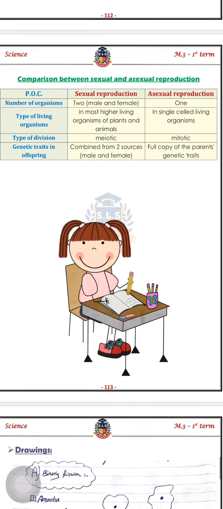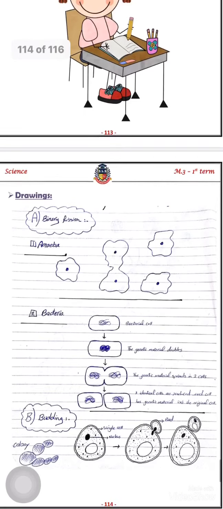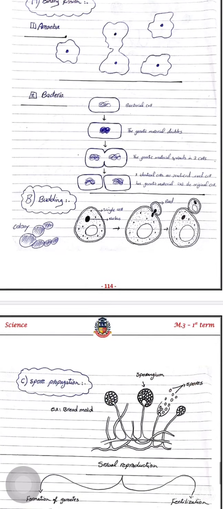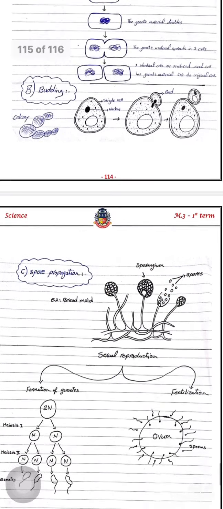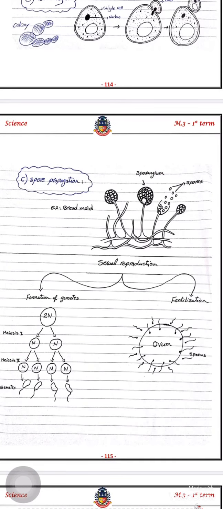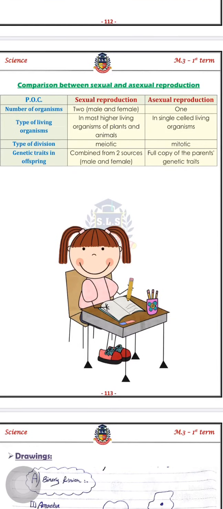Okay? Now the lesson of sexual and asexual reproduction is finished and the syllabus is finished. Good luck inshallah in the quiz or the test. You have to know in this lesson the drawings: the binary fission in amoeba or in bacteria. You also have to know the drawing of the budding division, the spore propagation, and in sexual reproduction the formation of gametes and fertilization. These drawings are for you to know, or to understand more. And we will draw them inshallah together in class on Sunday and Monday.